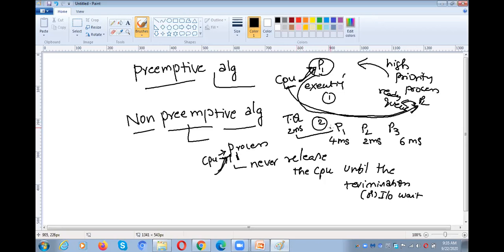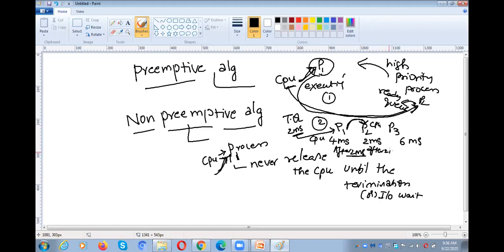Initially the CPU will be allocated to P1. After 2 milliseconds, whether P1 completes its execution or not, the CPU is switched to P2. Actually P1 requires 4 milliseconds, but the time quantum is only 2 milliseconds.